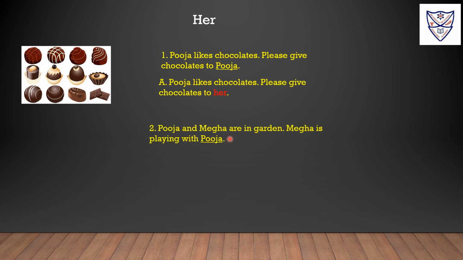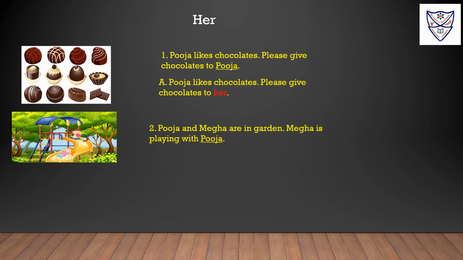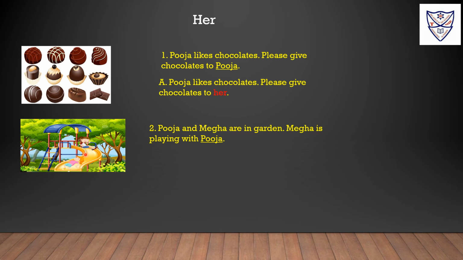Pooja and Megha are in the garden. Megha is playing with Pooja. Here we can see Pooja and Megha are in the garden. They are playing. Pooja and Megha are in the garden. Megha is playing with her. Here Pooja is again on the object place. So we will write her instead of Pooja. After a verb, when a word comes, then we use an object pronoun. Here playing is a verb and after playing Pooja is coming, so we will write her.